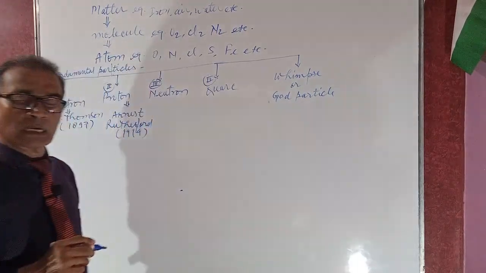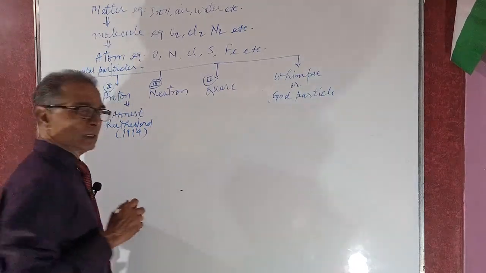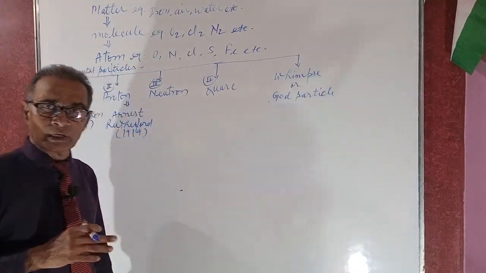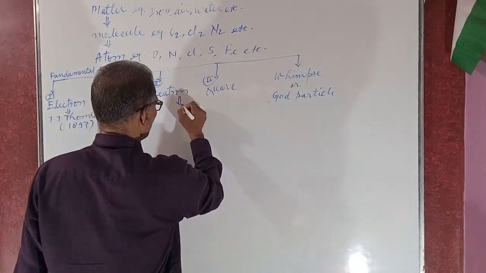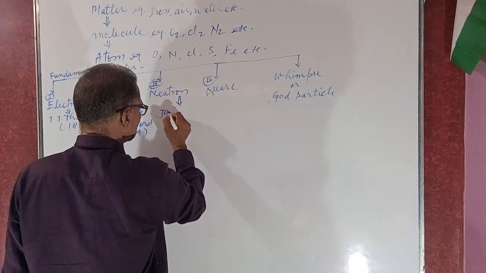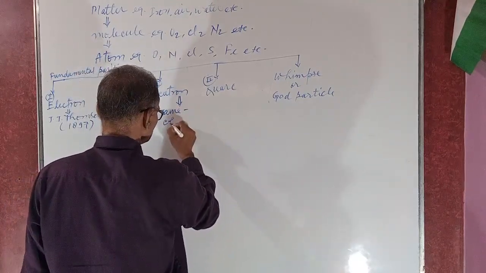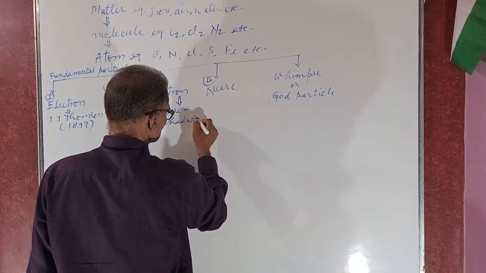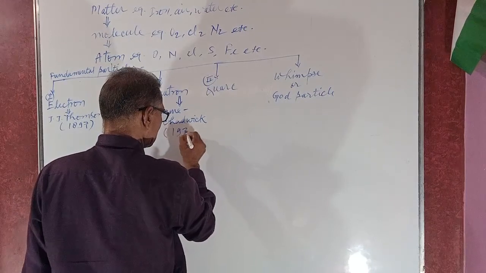Next, the third fundamental particle is the neutron. It is a neutral, chargeless particle, which comes inside the nucleus along with nucleons. The neutron was discovered by a scientist whose name was James Chadwick, who discovered the neutron in 1932.